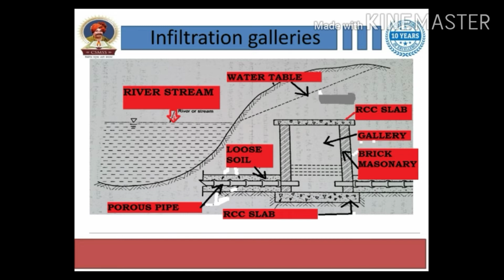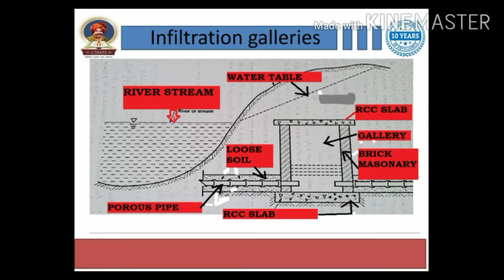The infiltration gallery collects the water and draws it to the surface, right? It has masonry brick walls, and a slab cover, and the basement of RCC slab, right?